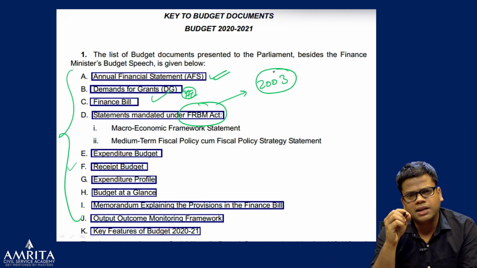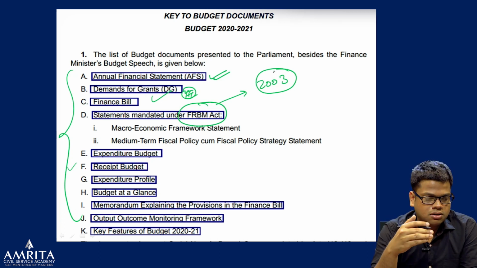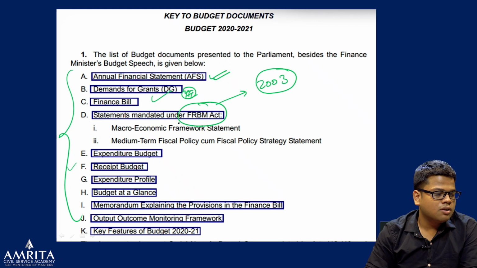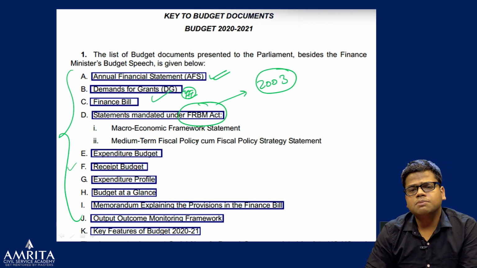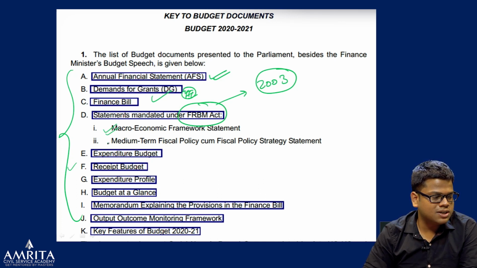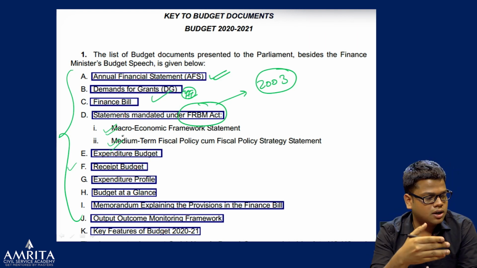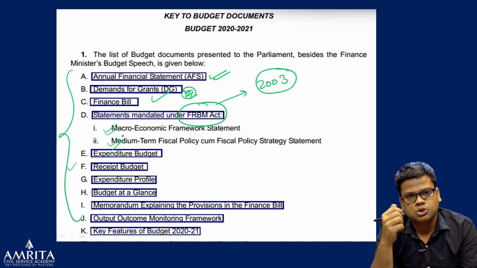But as I told you, I'll be taking a few of the very basic conceptual things that we require to cover and discuss this budget. The FRBM Act, passed in 2003, puts a fiscal responsibility on the government that they should not overspend. We'll see that with the concept of fiscal deficit. Two documents have to be presented by the government along with the budget: the macroeconomic framework statement, and the medium term fiscal policy strategy statement.